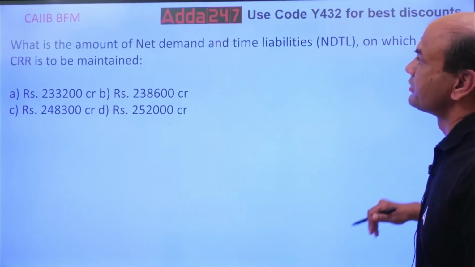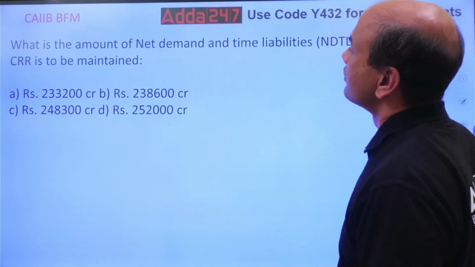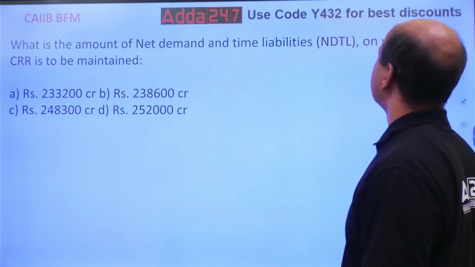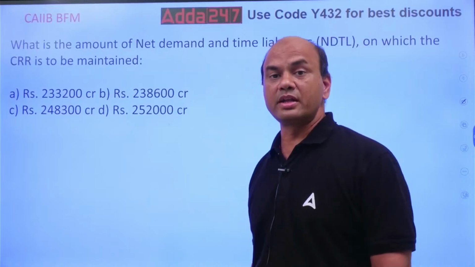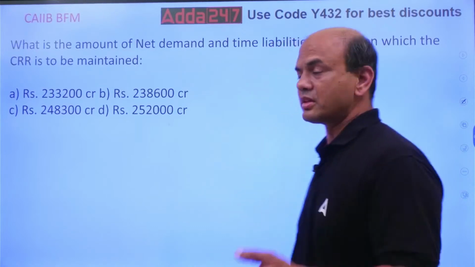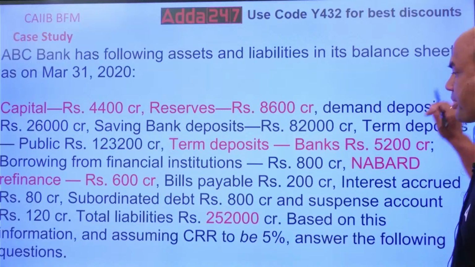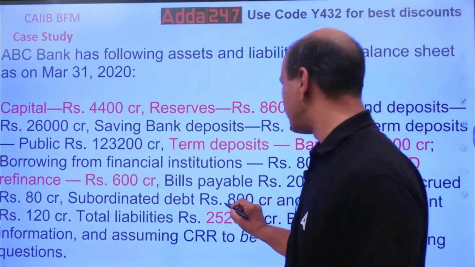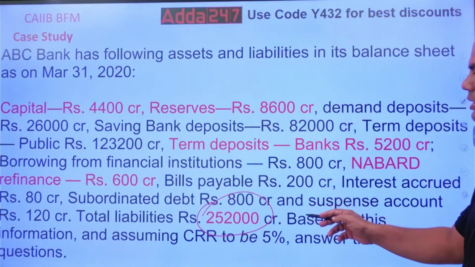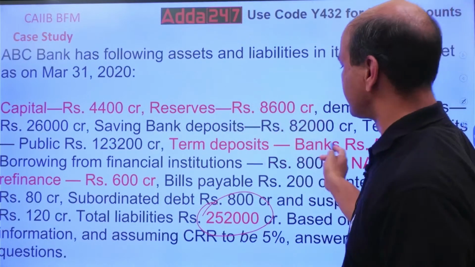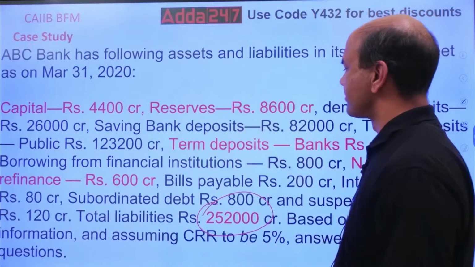Second one. What is the amount of NDTL on which the CRR is to be maintained? Now, what is the amount of NDTL then? See here, what is the total? This was the total 252,000. Out of these, 4 are gone, so subtract them. What will you get?